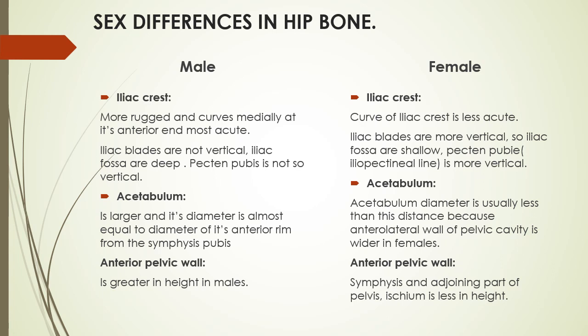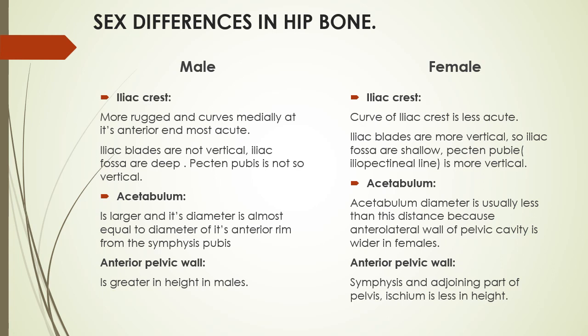Iliac crest. In male, the iliac crest is more rubbed and curves medially, that is, inward curved. At its anterior end it is most acute, which means the iliac crest is medially curved.